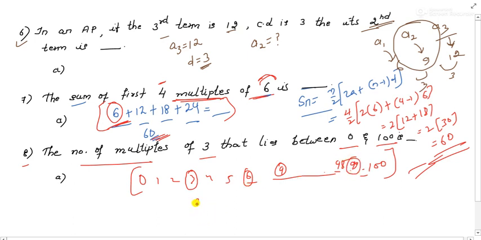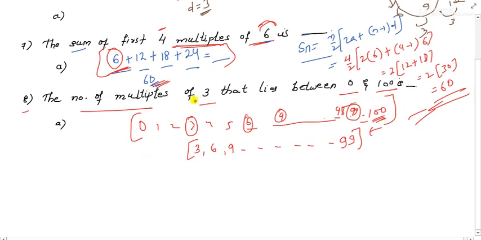So if I write them, it looks like 3, 6, 9, and so on up to 99. Why 99 and not 100? Because 100 is not divisible by 3, and we have to write between 0 and 100, not more than 100. Therefore this is the given AP. Indirectly they have given the AP like this.